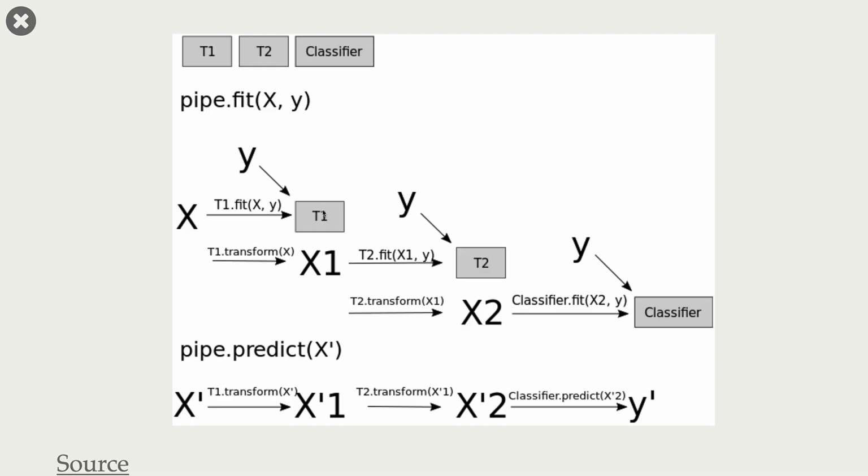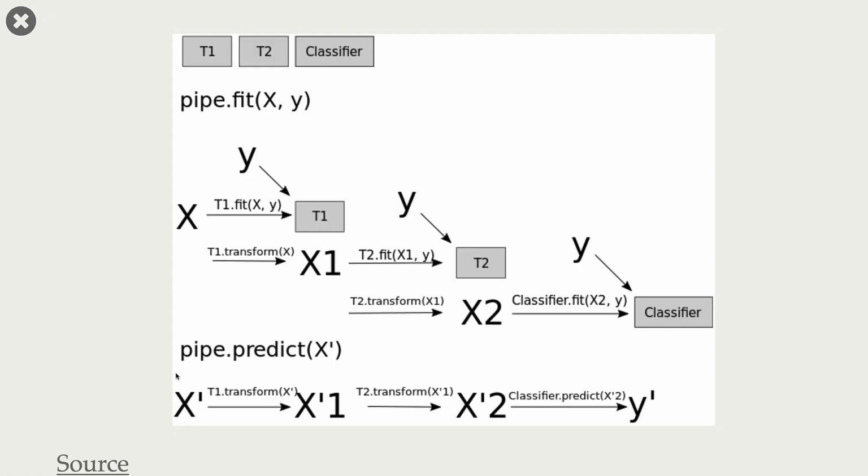We apply transformation, and then we get this x1. Then we apply our second transformer. We fit our transformer, we transform using that fit transformer, and we get x2. And once we have this x2, we can pass it to our estimator, which is a classifier in this particular picture. And we fit our classifier using this transformed data, and our y is not changing anywhere.